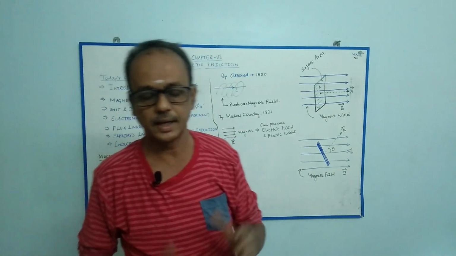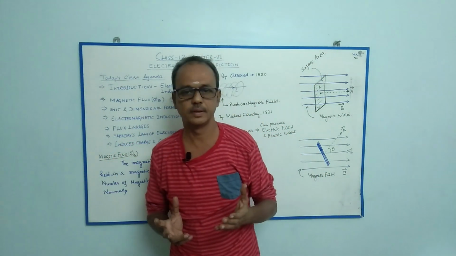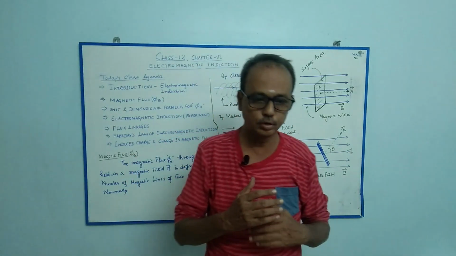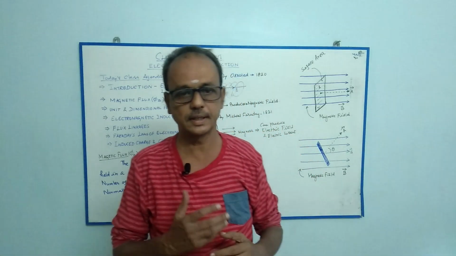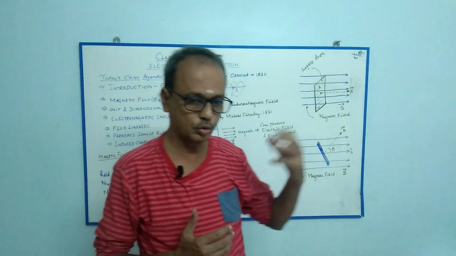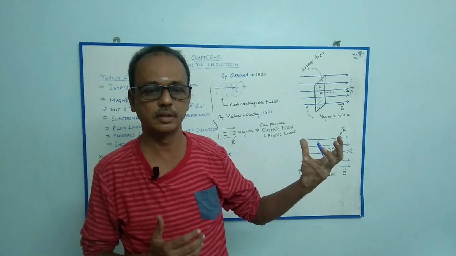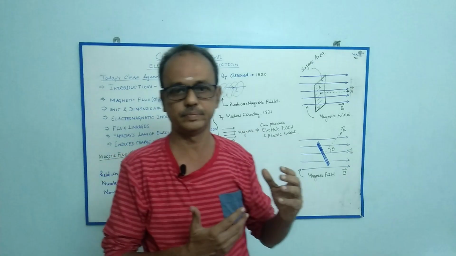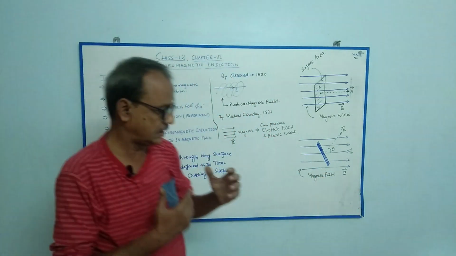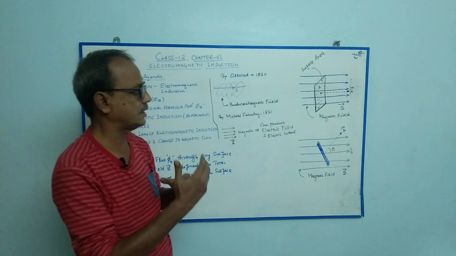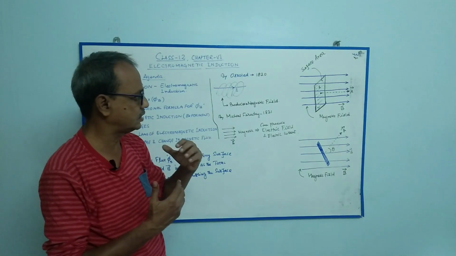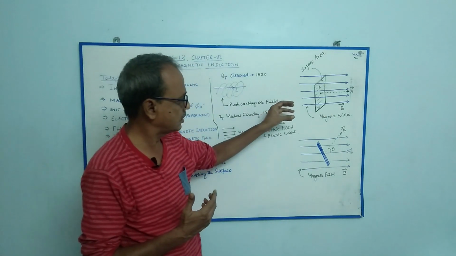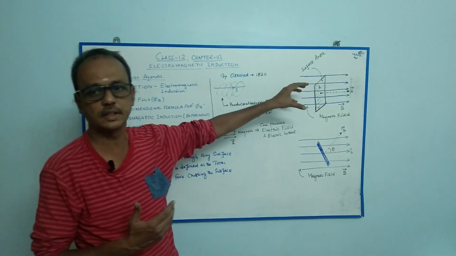Michael Faraday discovered that an EMF is induced in a conductor due to a change in flux linked with the coil. When the flux linked with the coil or conductor changes, an induced EMF is induced in that conductor.